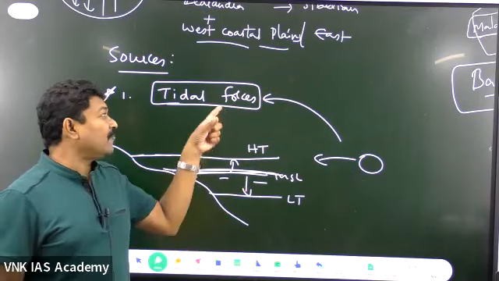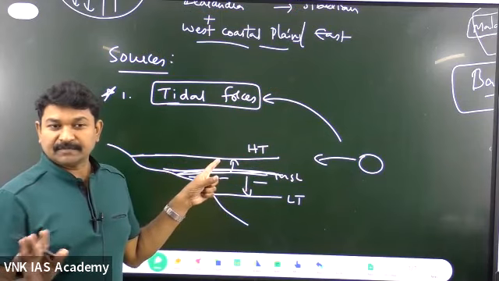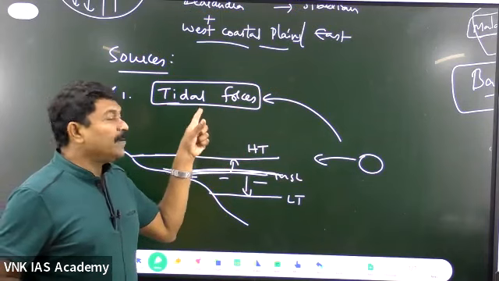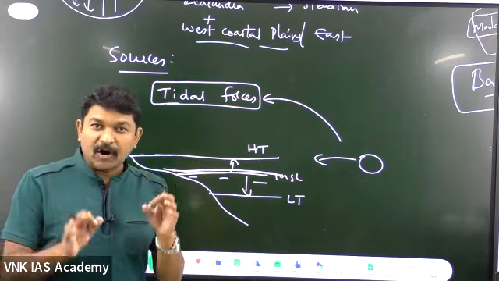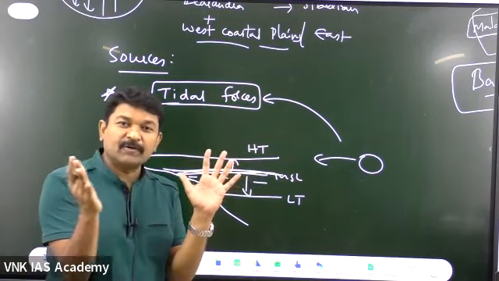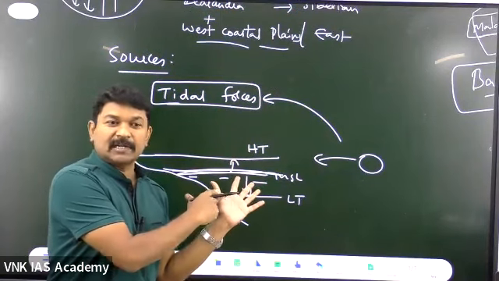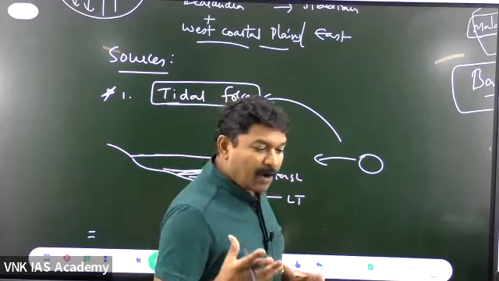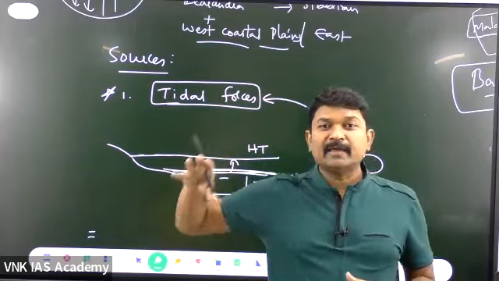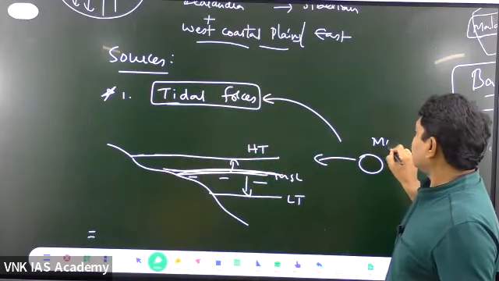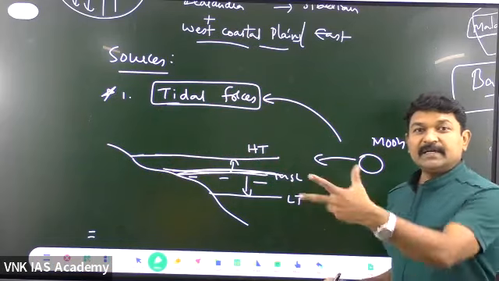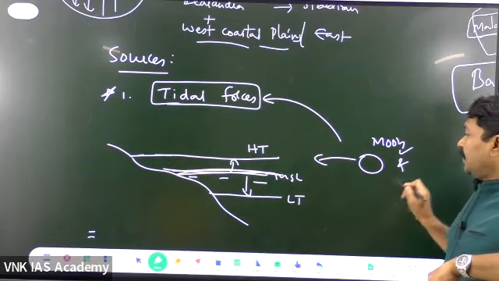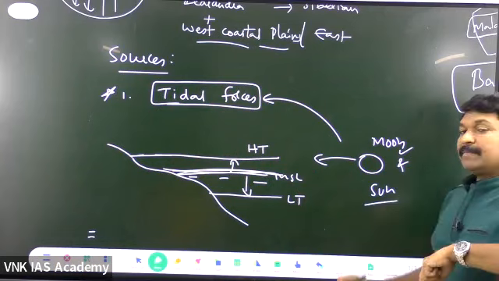Don't imagine that the force of the tide is called tidal force. Is it clear? What do you mean by tidal force? It is not the force of the tide. It's not the force of the water along the coastal area. Tidal force is the force of the celestial bodies like the moon, and not only the moon, but the sun.